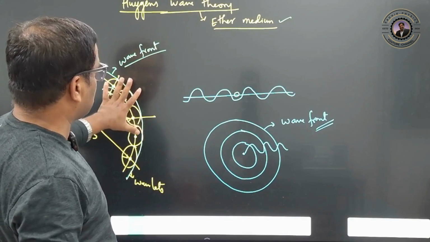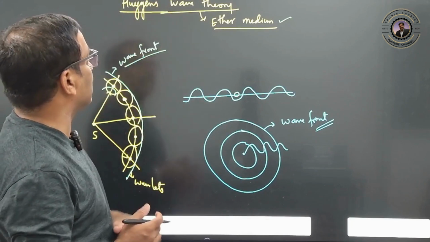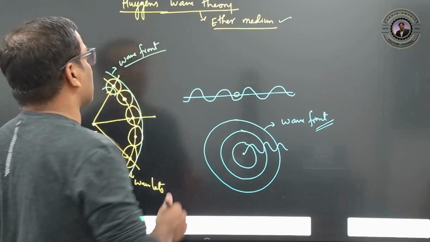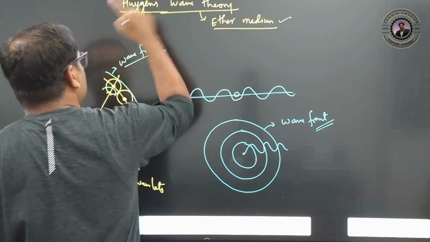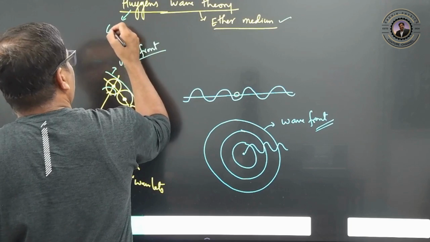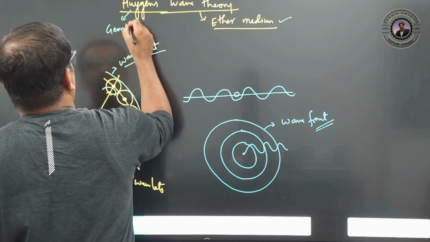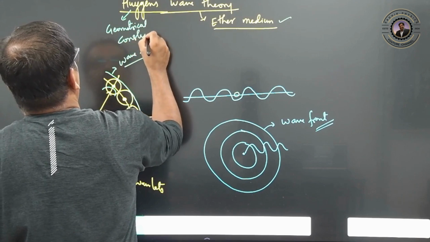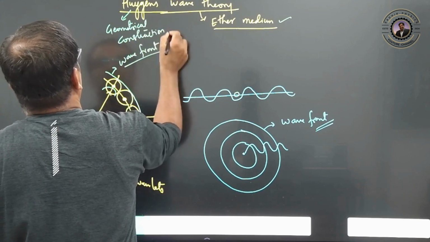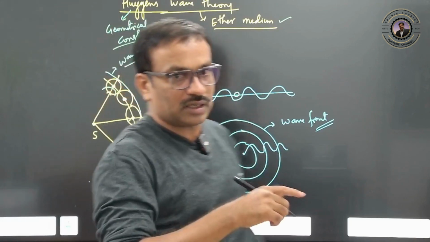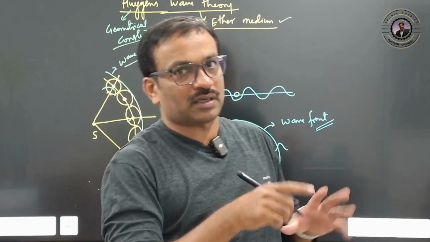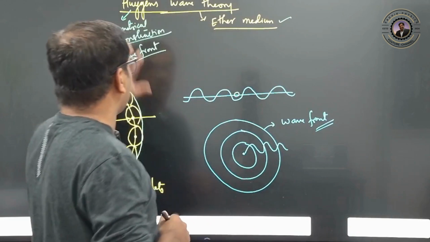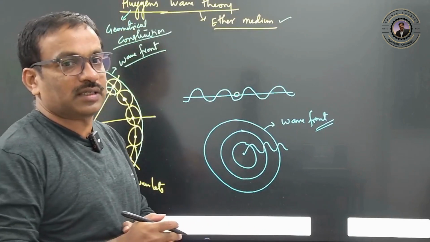So this concept was given and explained by Huygens, and this theory is mostly based on geometrical constructions. In mathematics you might have done constructions, like constructing a triangle or constructing a circle. So mostly it is involved with geometrical constructions, right?